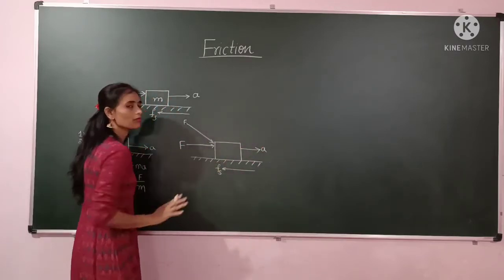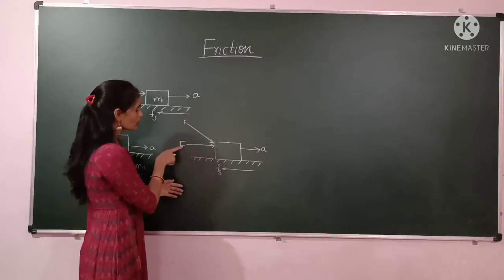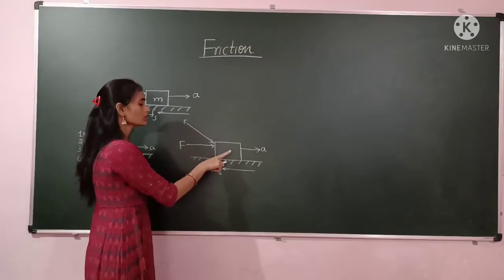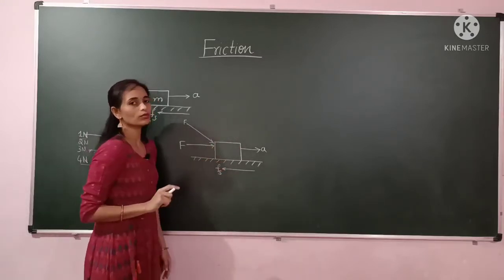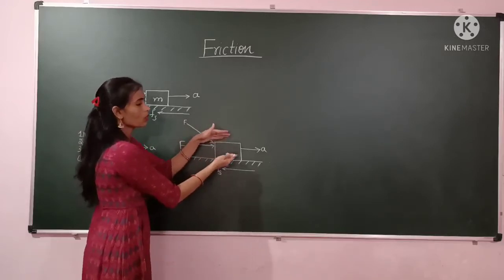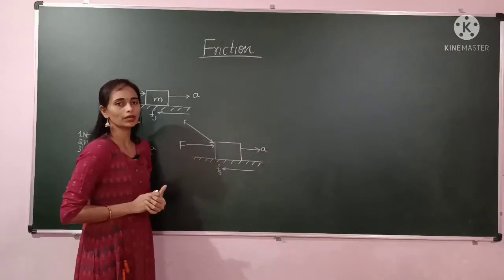This friction force is not opposite to the applied force. It is always opposite to the intention of the motion of the object, meaning in whichever direction the object wants to move, in the opposite direction the frictional force will be applied.